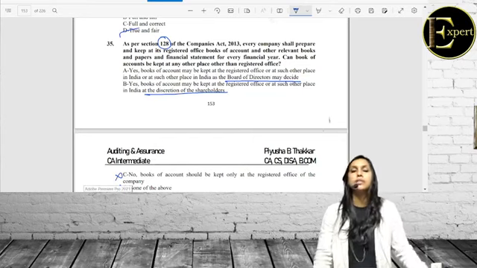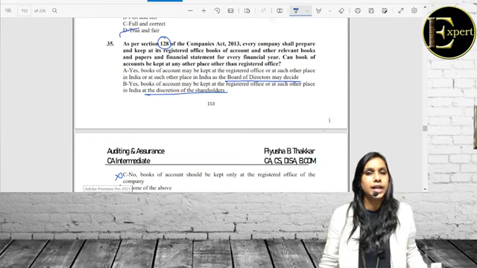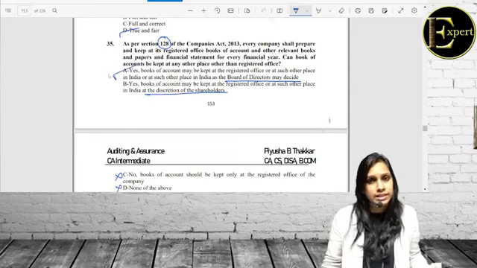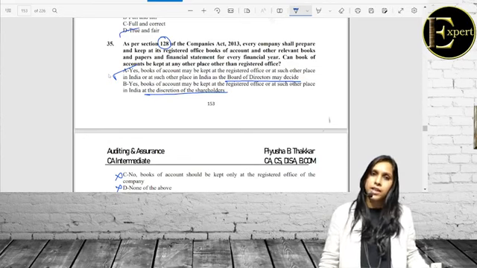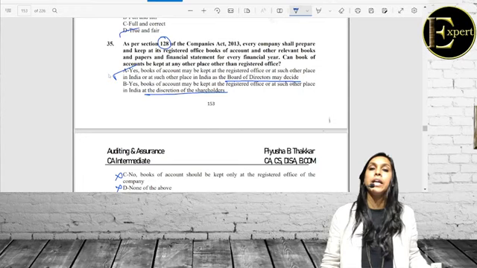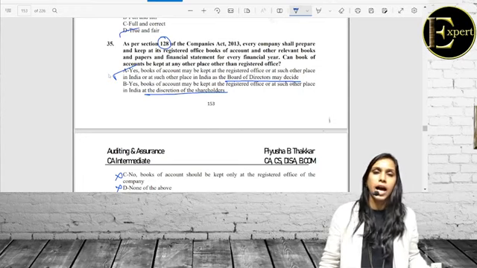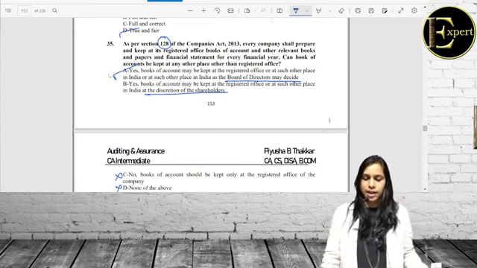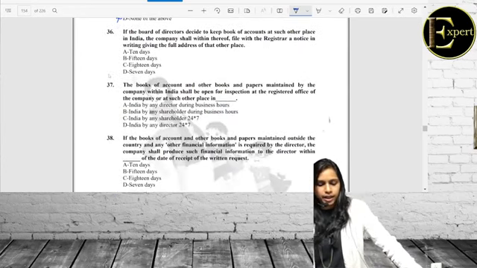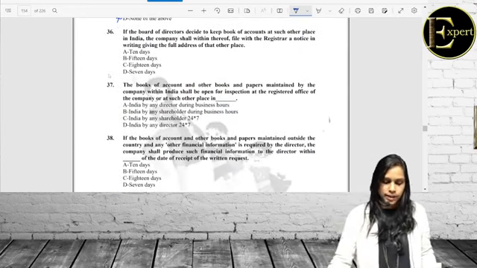So if you have to choose between alternative A and B, it is alternative A, because it is the board of directors. If the board of directors decide that the books of accounts need to be maintained at some other place than the registered office, it would be the board of directors to decide so and not anyone else. So the correct alternative here should be alternative A. Let's quickly move ahead to the next question.